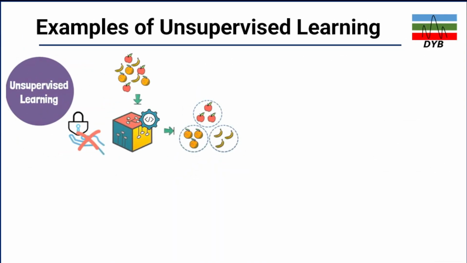Let's look at further examples to make our concepts clear on unsupervised machine learning. In unsupervised machine learning, we don't have any labeled data. The data which we give, in this case, is apple, banana, and orange. We give this data to the unsupervised machine, and based on that data, it will come up with clusters. The first cluster is of oranges, the second cluster is of apples, and the third is of bananas.